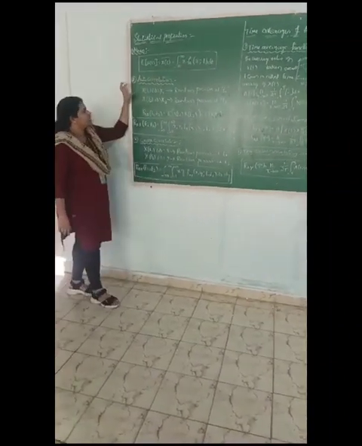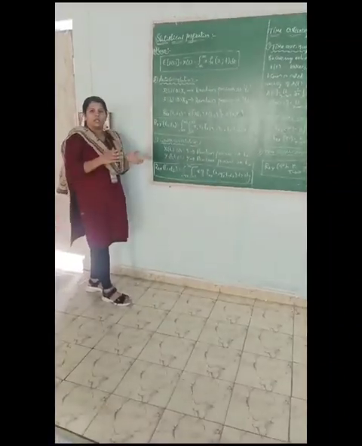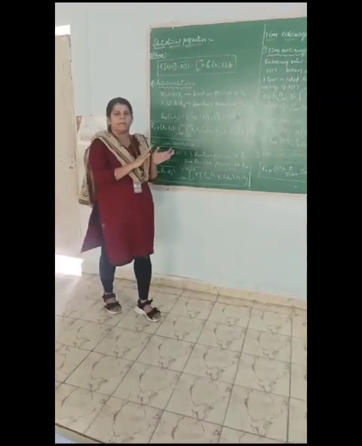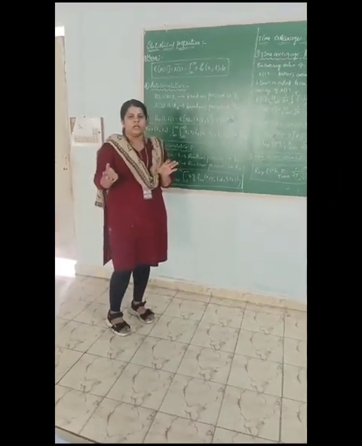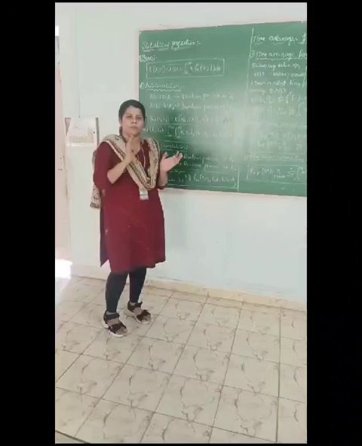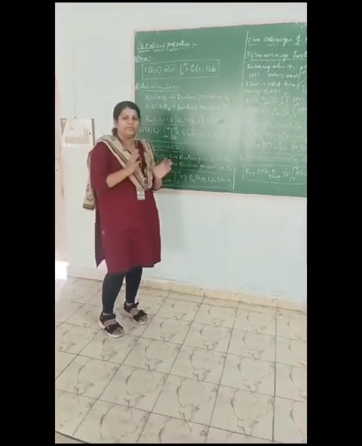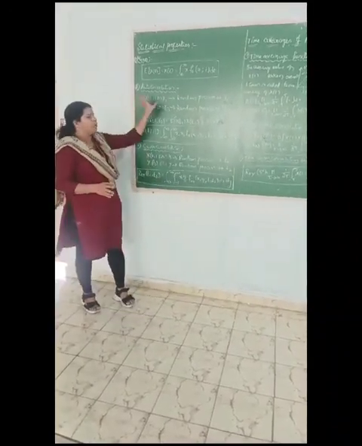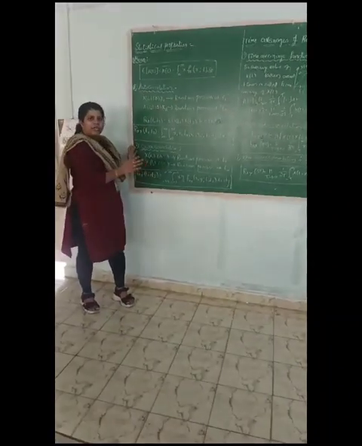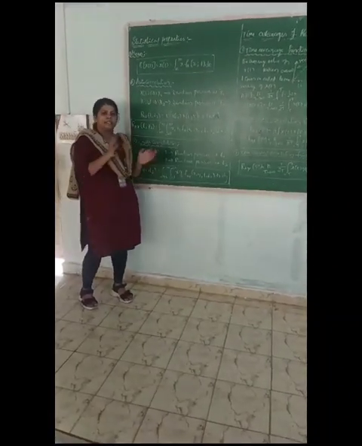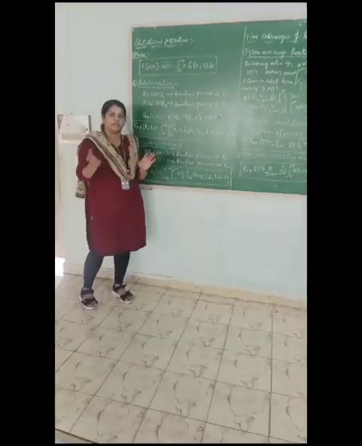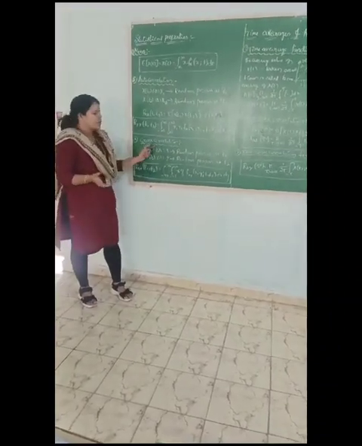The next property is autocorrelation. So what is correlation? Correlation is nothing but the comparison of two random processes. If we compare the same random process at two different time intervals, that is autocorrelation. If we compare two different random variables at two different time intervals, that is cross correlation.